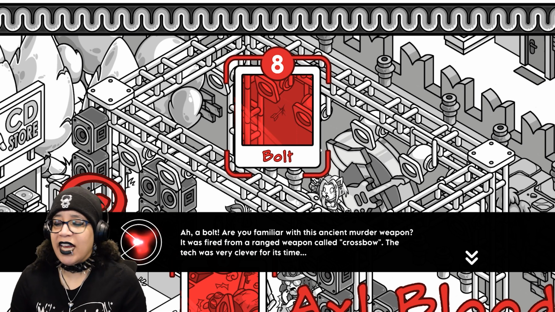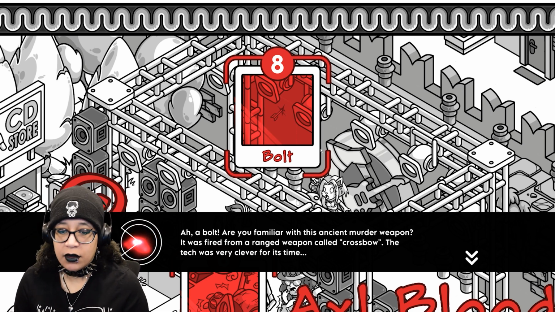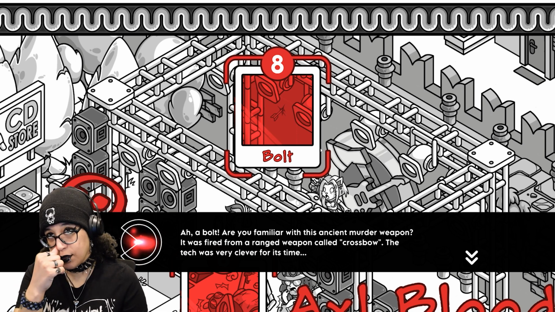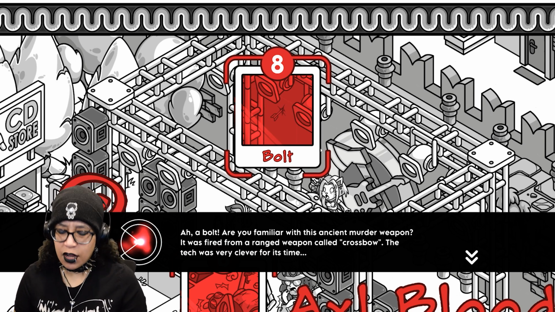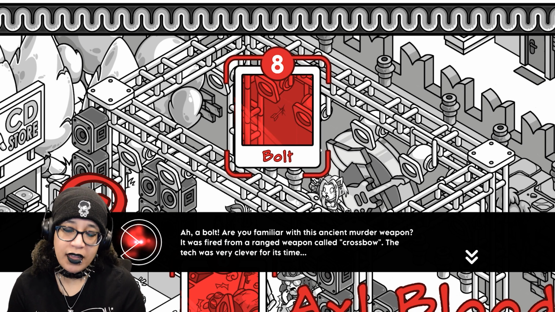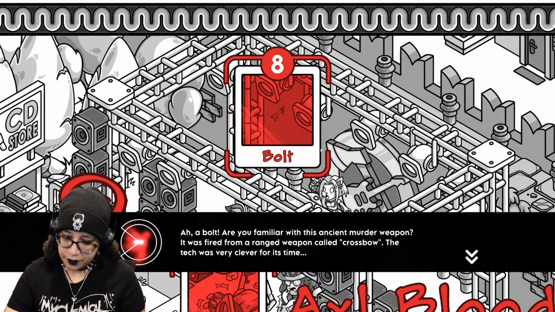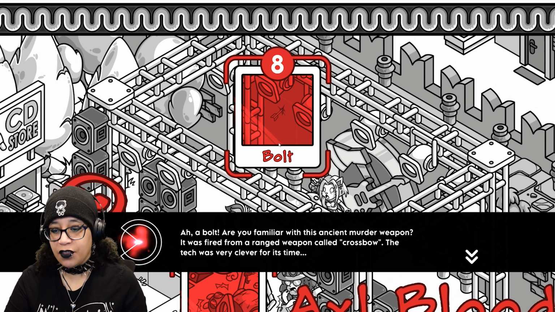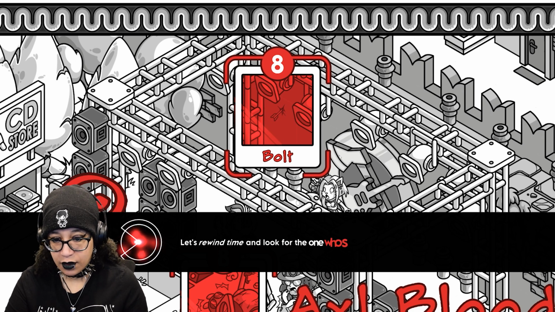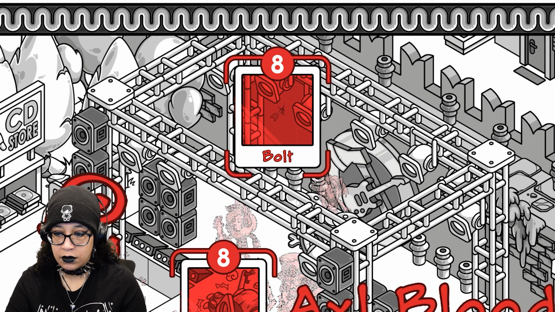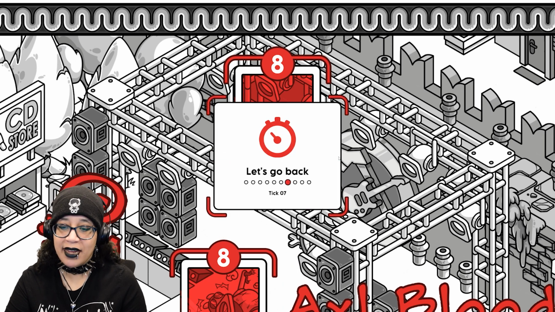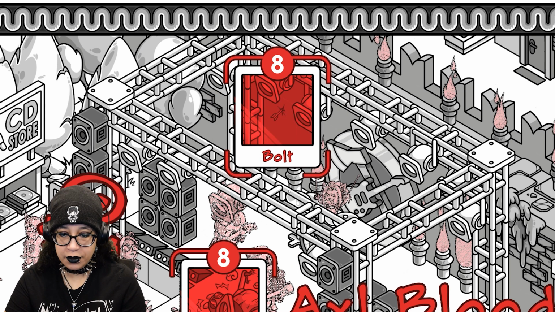Are you familiar with this ancient murder weapon? It was fired from a ranged weapon called a crossbow. The tech was very clever for its time. Let's rewind time and look for the one who shot the bolt, okay? We're going back a tick. Just one.